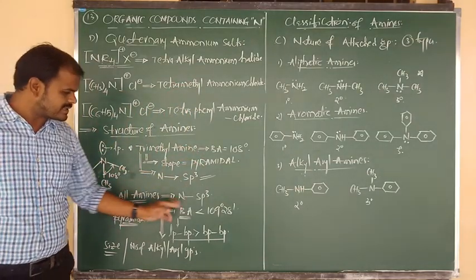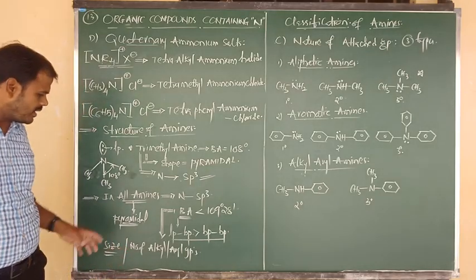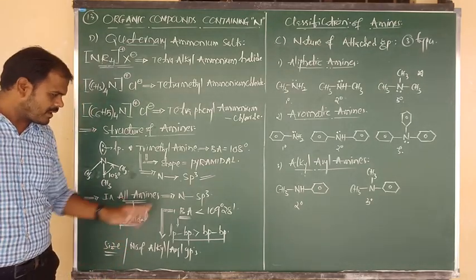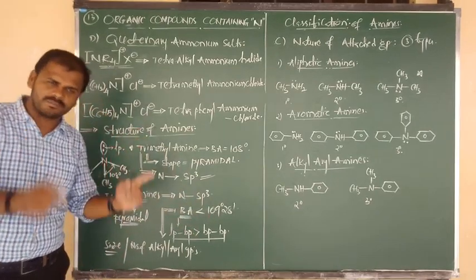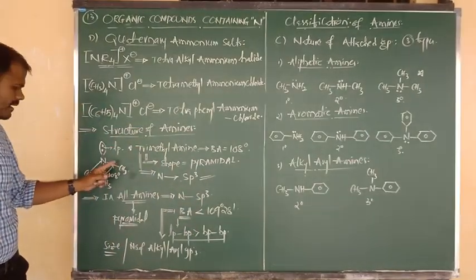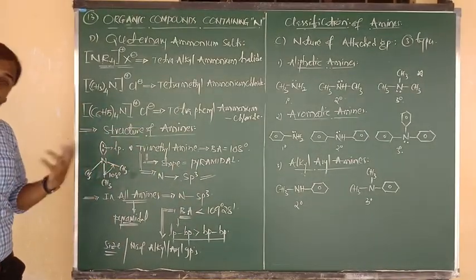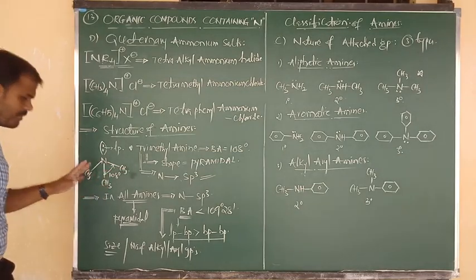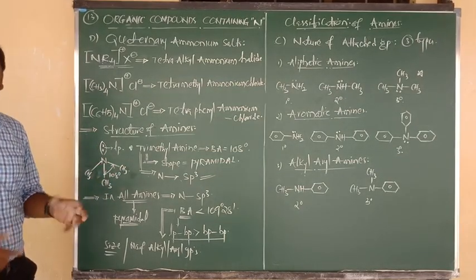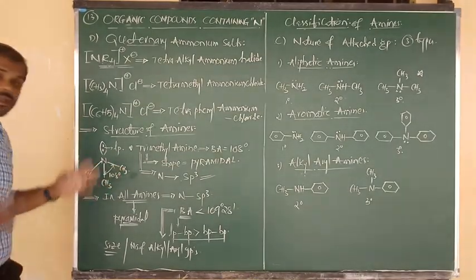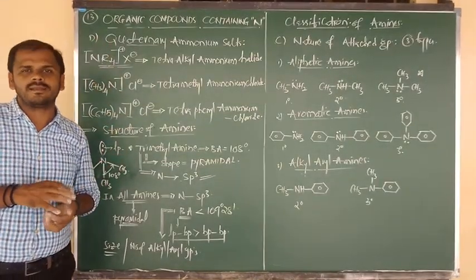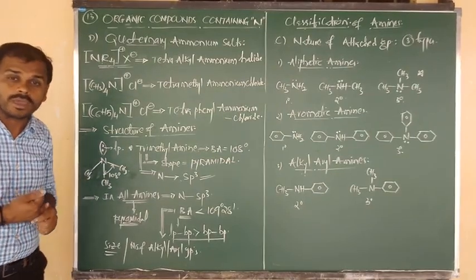But in all amines, nitrogen undergoes sp3 hybridization, and all amines have pyramidal shape. But in all amines, we can see the bond angle less than 109 degrees due to reason number 1, lone pair, bond pair, and bond pair repulsions. And reason number 2 depends upon the number of alkyl or aryl groups, and also upon the size of alkyl or aryl groups, maybe methyl or ethyl, like that.